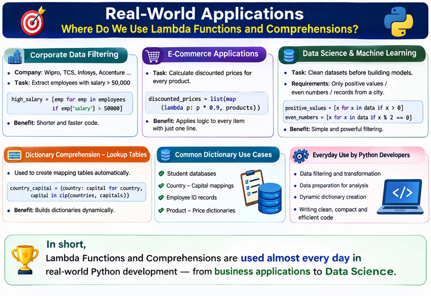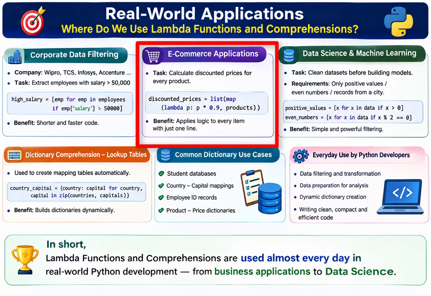Real-world applications. Now, many students ask me, do we actually use Lambda functions and list comprehension? That is a very good question. Let me give you some practical examples. Suppose you are working in a company like Wipro, TCS, Infosys, or Accenture. You receive a data set containing 1 lakh employee records. You need to extract only employees whose salary is greater than 50,000. Instead of writing a long for loop, you can use list comprehension.